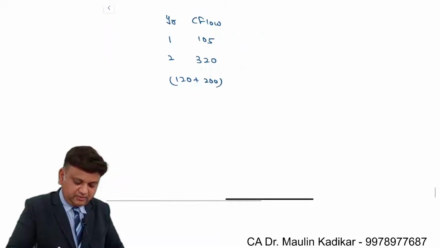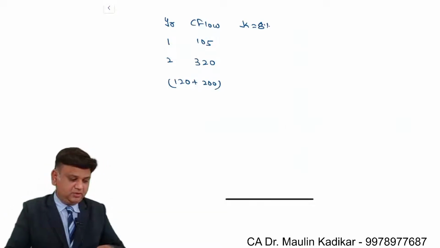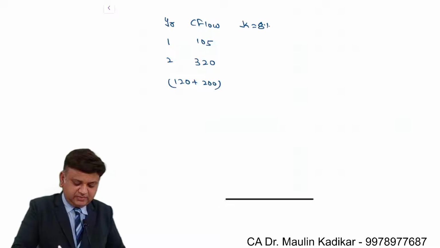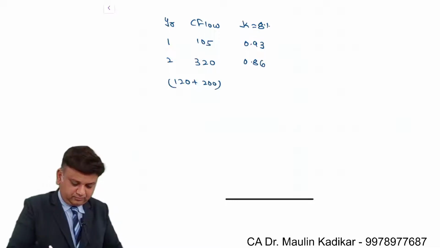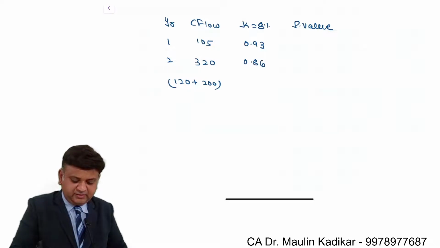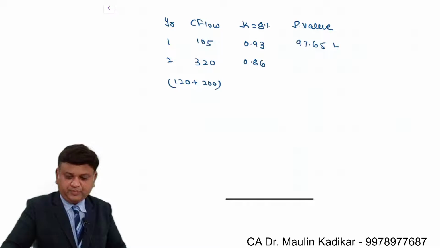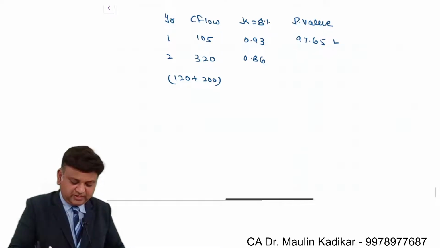Okay, discounting at the rate of 8%. The first year factor is 93 paise. Second year factor is 86 paise. Present value: 105 into 0.93 is 97.65 lakhs. 320 into 0.86 is 275.2 lakhs.